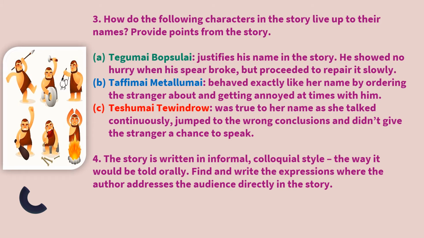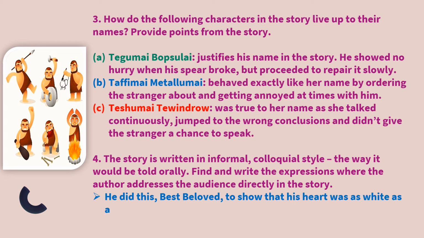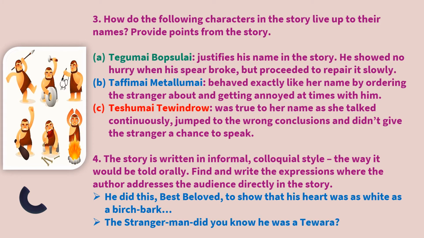Now, this story is written in informal, colloquial style, very easy style. The way it would be told orally, like someone is telling you the story. Now, you have to find out and write expressions where the author addresses the audience or the readers directly in the story. There are many places in the story where the author seems to be talking to us. One of them is, he did this, best beloved, to show that his heart was as white as a birch bark. And the stranger man, did you know he was a Tevara?